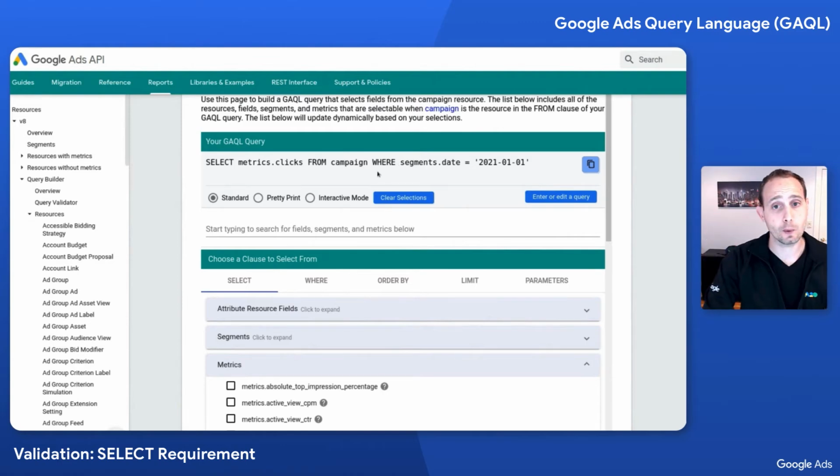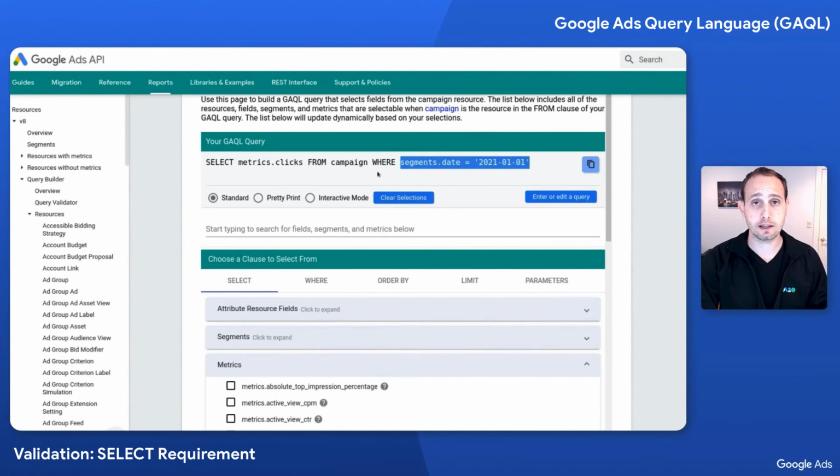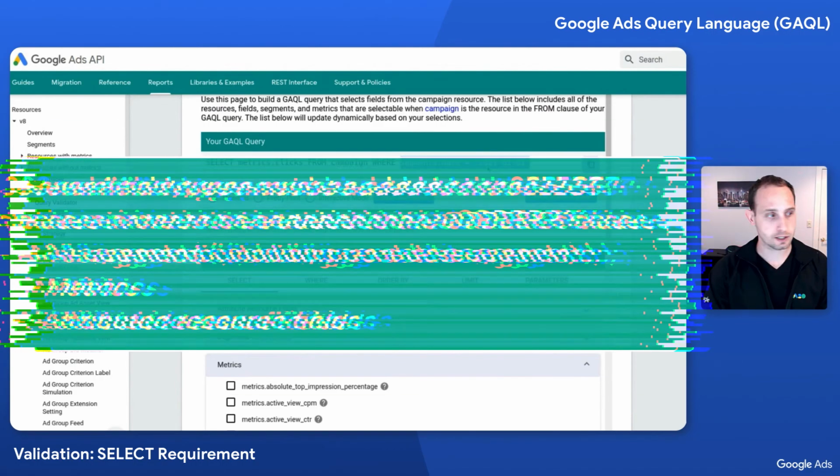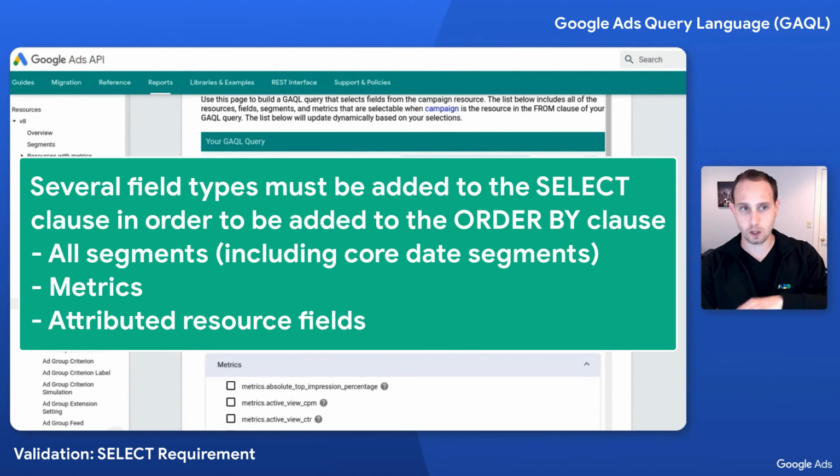So what this query is going to do is it's going to give me a date bound on the values I'm returning without segmenting those values. So if I were to return a date range of 2021-01-01 to 2021-02-01, it would create a date range for the data returned, but it would not bucket my metrics returned by that date range, which is a really useful tool that you can't do with other segments, but you can do with core date segments.